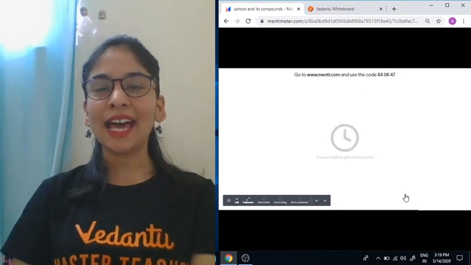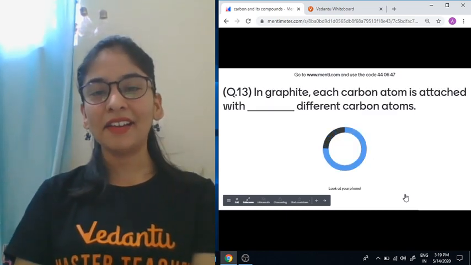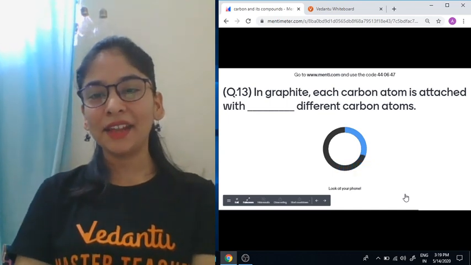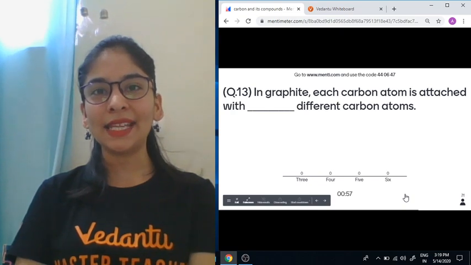Answer is graphite, the allotrope of carbon. Graphite with sand makes the pencil lead. All right, now the question is in graphite. Each carbon atom is attached with how many different carbon atoms?